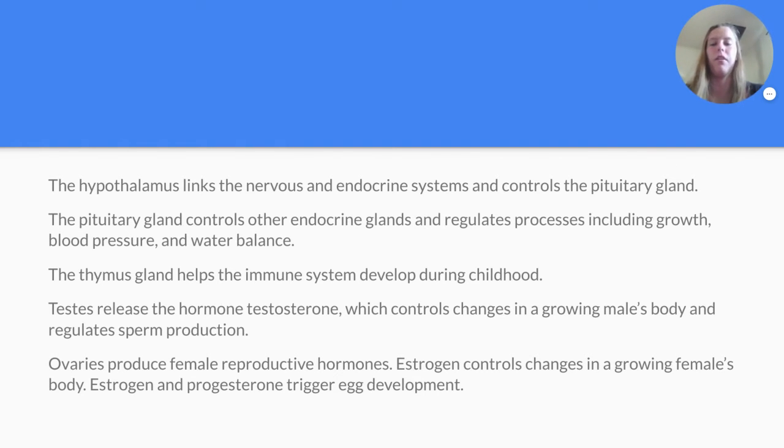So here now we're going to talk about the differences in a male and female's body. In males, testes release the hormone testosterone, which controls changes in a growing male's body and regulates sperm production. In a female, ovaries produce female reproductive hormones. Estrogen controls changes in a growing female's body. Estrogen and progesterone trigger egg development. There are some hormones that are more noticeable in males versus females, but actually both male and female have just a little bit of the opposite one. So that's maybe something interesting to you. It was interesting to me when I learned that.